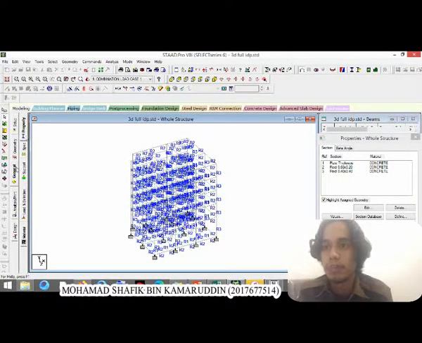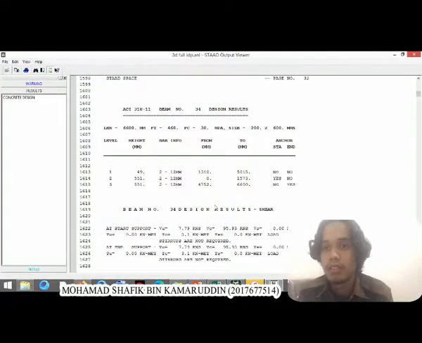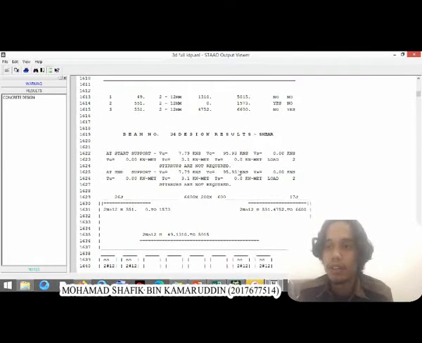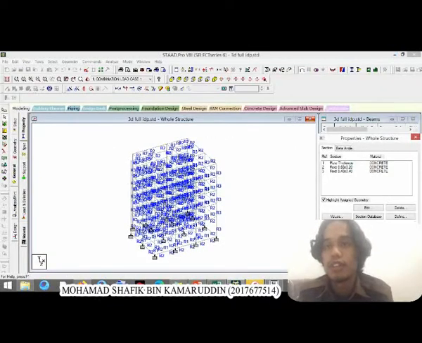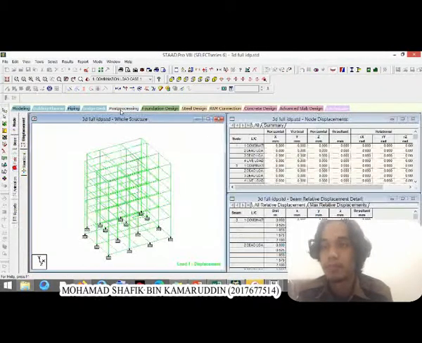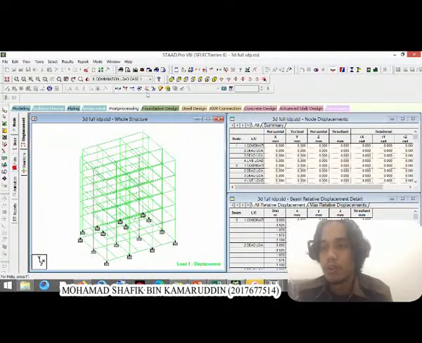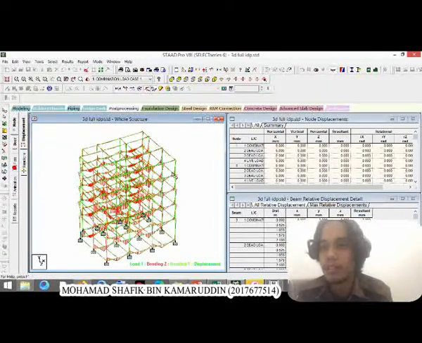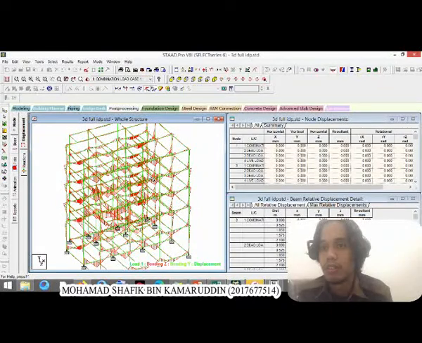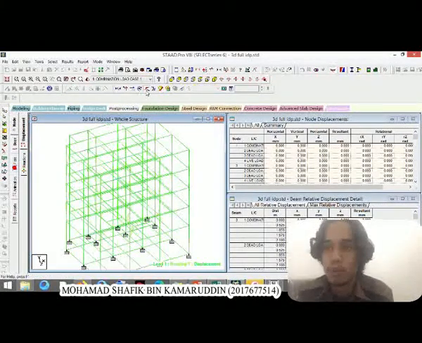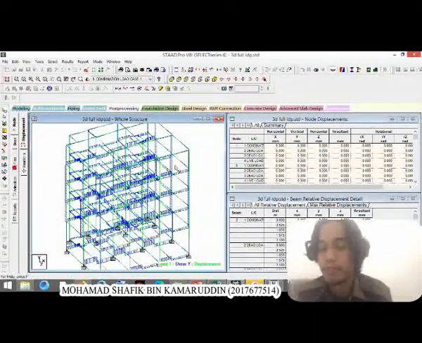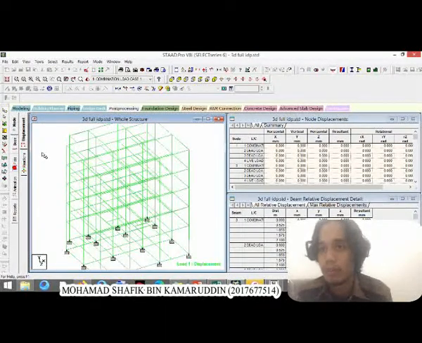After completing all the materials, the properties, the loading, support and size of each element, we can run the analysis and it will give us the main reinforcement for each structure element, and also the bending moment diagram for each element and the shear force diagram.